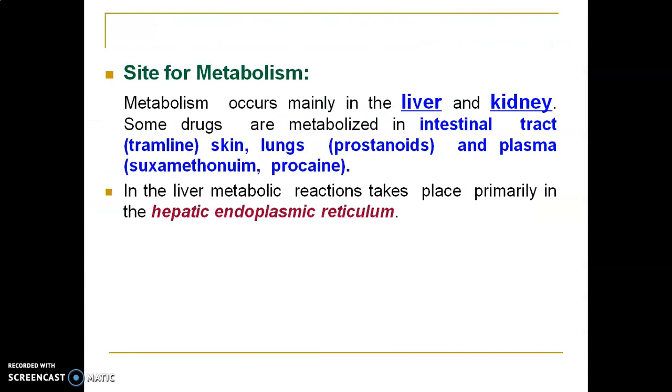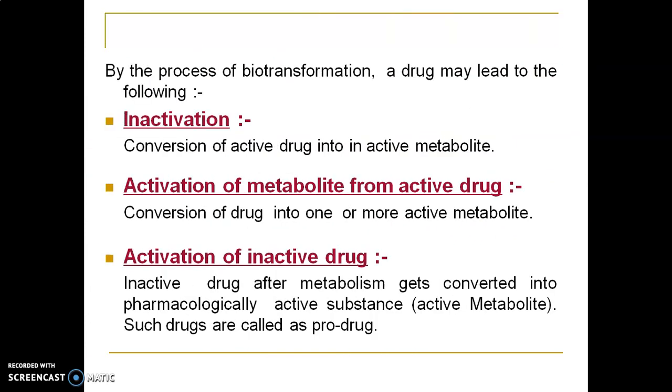There are various sites in the body where metabolism occurs. The primary sites are liver and kidney. There are some other sites where the drugs are metabolized, including the intestinal tract, skin, lungs, and plasma. In the liver, the metabolic reaction takes place primarily in the hepatic endoplasmic reticulum. So these are the sites of metabolism.